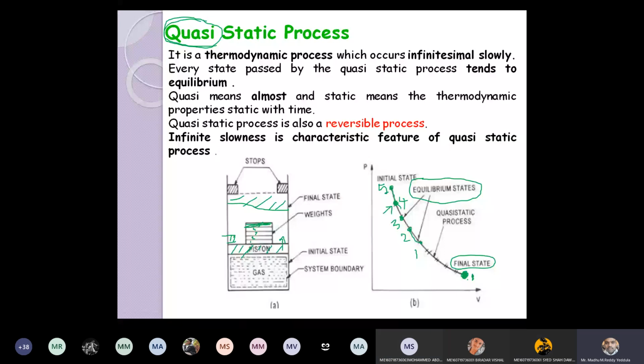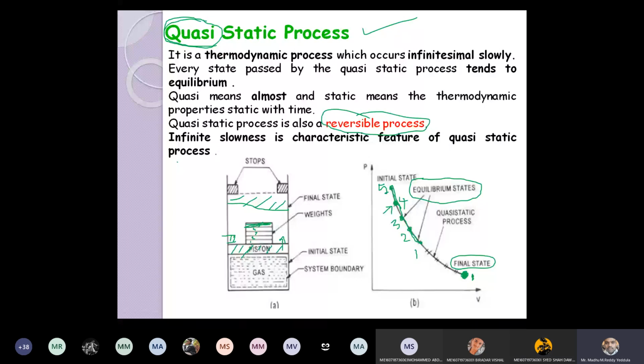If you add one weight again, it will go back to this state. First state, sir. Right. Now if you add the second weight, it will go to the third weight, fourth weight, fifth weight. Means if you add the weights again, it will go to the initial state. That is the main advantage of quasi-static process. Right. If the system follows quasi-static process, you can see this is a reversible process. What is a reversible process? After reaching the final state, again if I add the weights, it is going back to the initial state. That is the advantage of quasi-static process, but it is a hypothetical process.